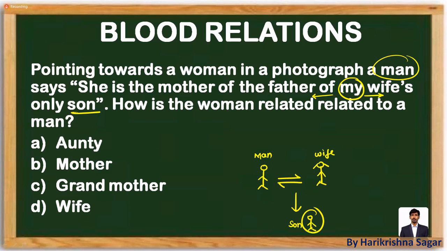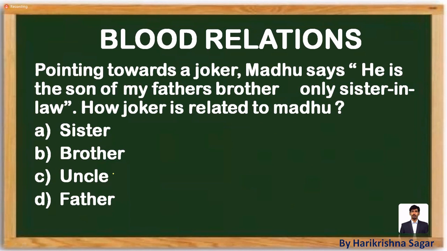Now move forward from the "my". Father of my son means what? It's going to be me. So now she is the mother of me. How is she related to this man is the question. Directly we can see she is the mother of this man. Mark it as option B. So this is one approach, drawing the diagram and proceeding with the answer, or otherwise you can solve with the back solving approach. Let's look at one more question which is available on the screen.